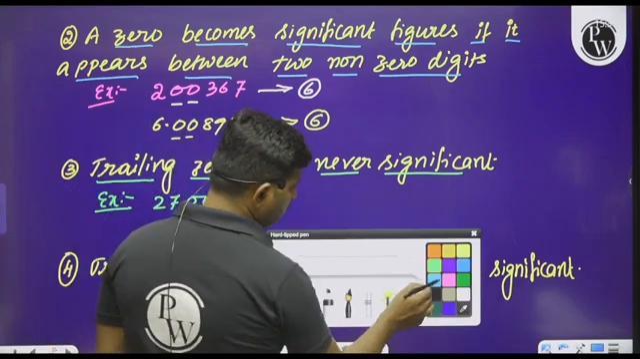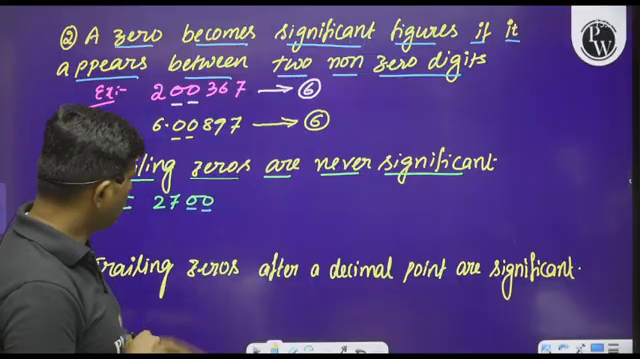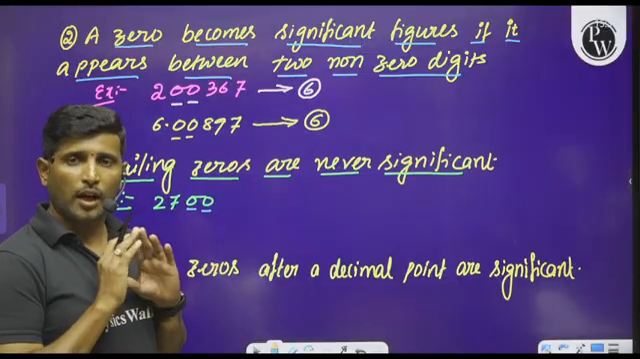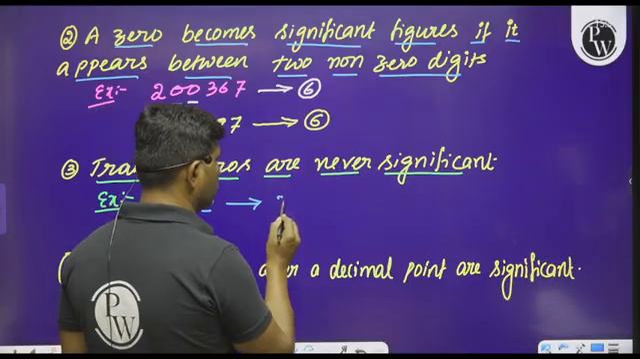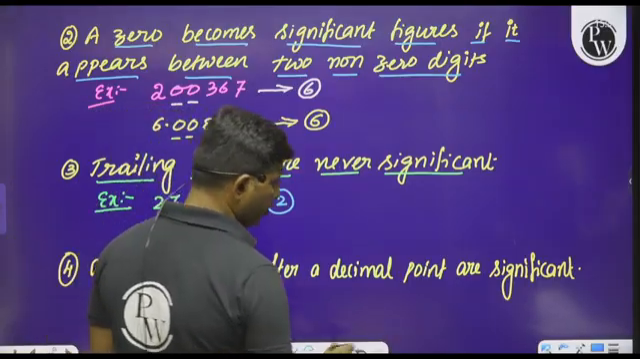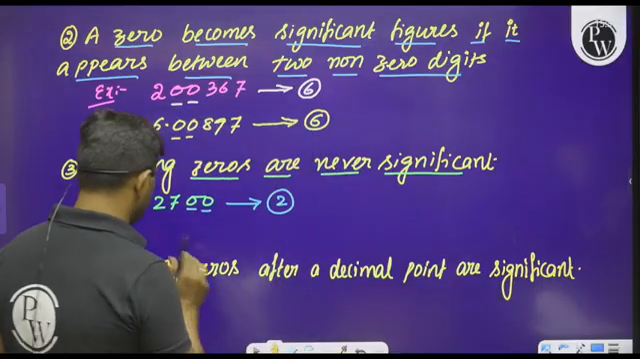If I say 2700, we have to eliminate these two trailing zeros, and these two zeros cannot be taken as significant. Therefore, how many significant figures are there in this? We can say it is equal to only 2. Is it clear?